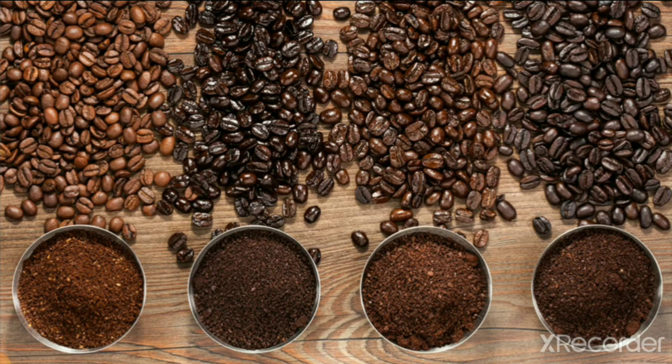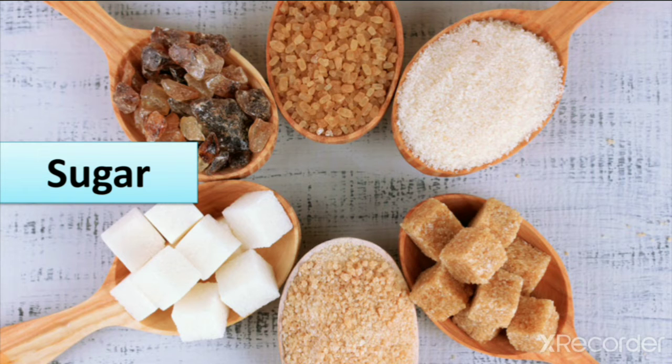And we learn about coffee, different types of coffee. Here you can see brown coffee, black coffee, dark brown coffee, right? Sometimes we drink black coffee, which is without milk, and sometimes we eat food with coffee and tea also, right? In all these things we add sugar because we cannot drink coffee without sugar. We don't like it. Here you can see the picture of different types of sugar. Some are brown sugar, some are purified sugar, some are sugar cubes.